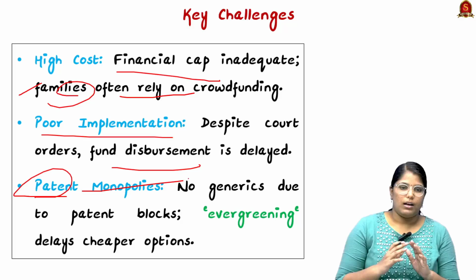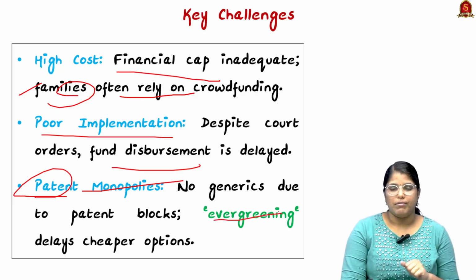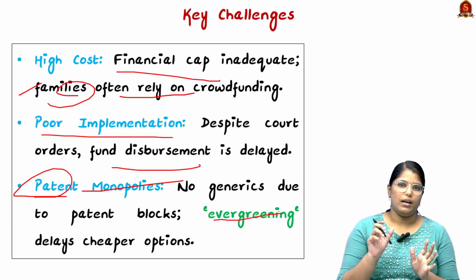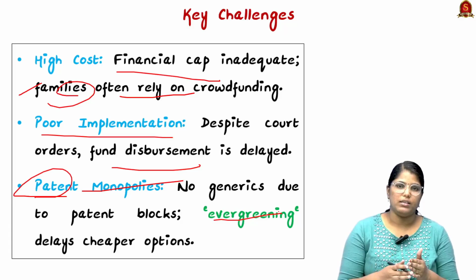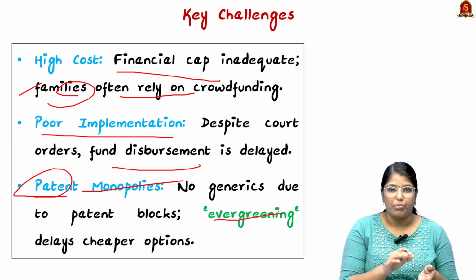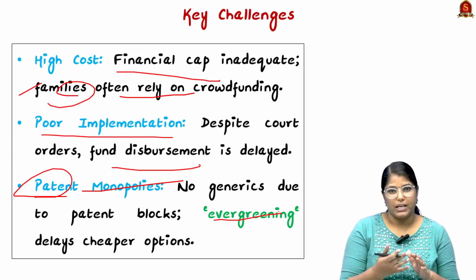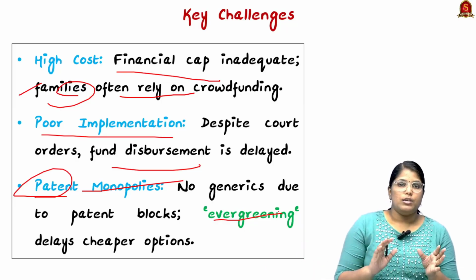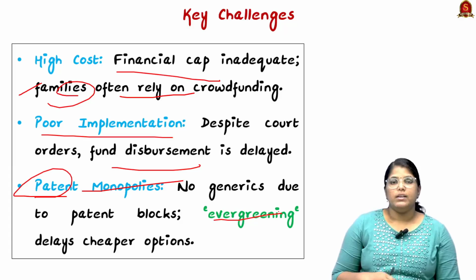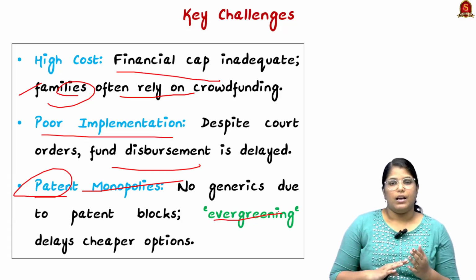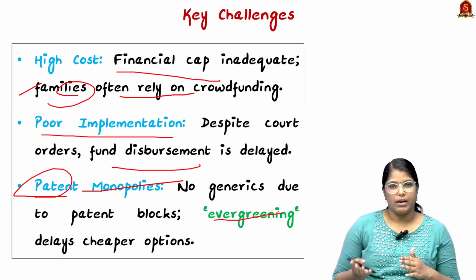So there is a process called evergreening. If the patent expires after 10 years, then in the 10th year, what the company will be doing is, they will be changing a small portion of that same component, and they will be applying again for the patent. So like this, they will keep the patent itself evergreen. So what the issue happens here is, once the patent is over, any particular company or any particular country can recreate that medicine in another name. So it is a very legal thing.